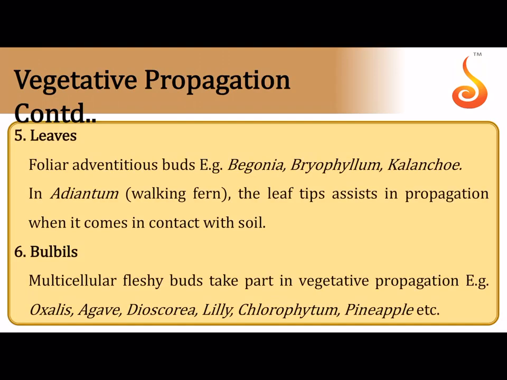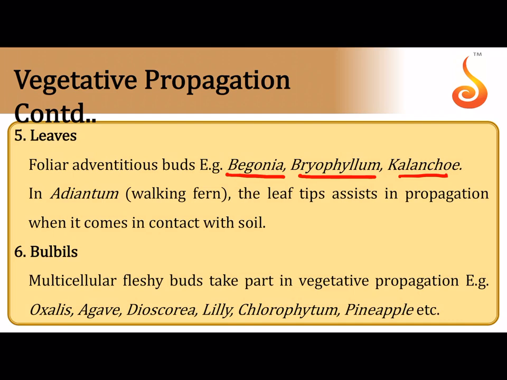Then we have leaves which help in reproduction because they develop adventitious buds. Remember, this is asexual reproduction or vegetative propagation. There is no involvement of gametes. There is no involvement of fusion. In this case, we are talking about organs of the plant body. There is no involvement of spores also.